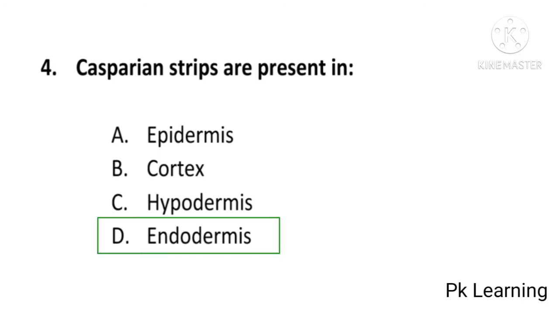And answer is D. Endodermis. Casparian strips are present in endodermis. D is correct option. And next question is: